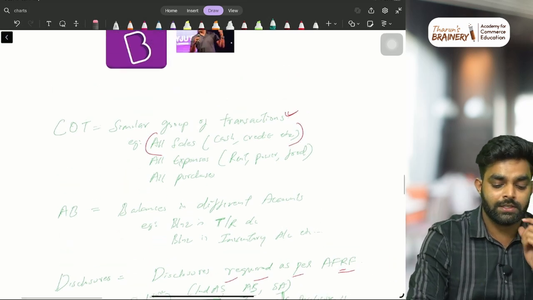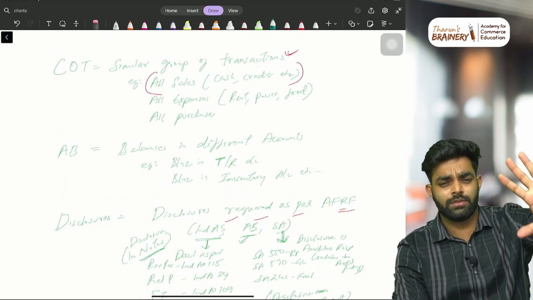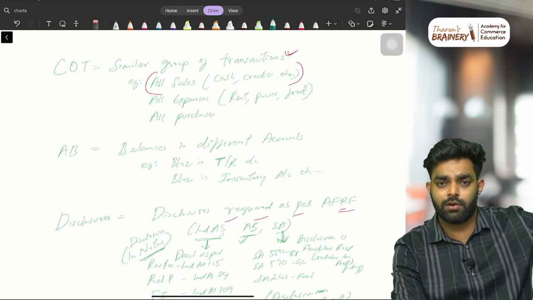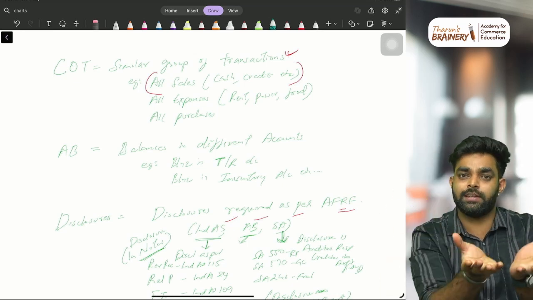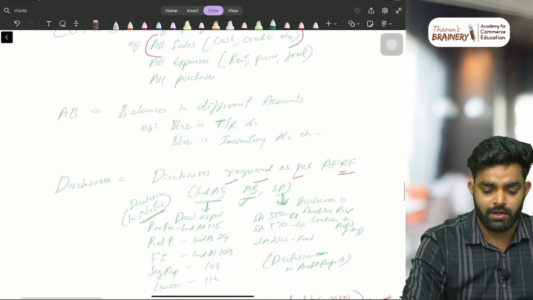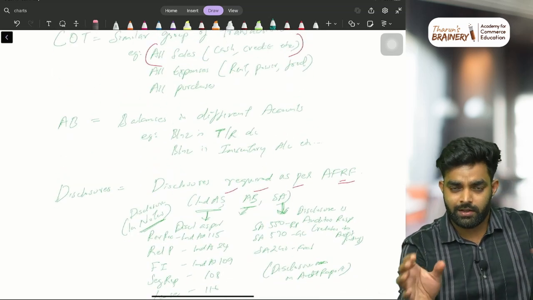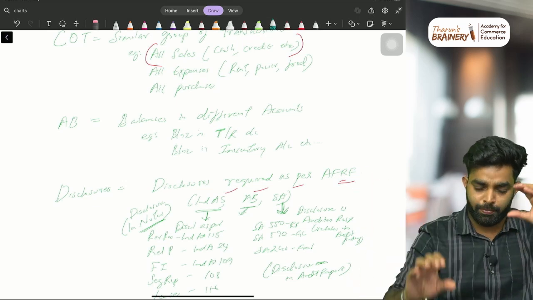Okay. Then class of transaction. Everybody knows this, but what is class of transaction? It just means a group of transactions. Cash sales, credit sales, all these things are grouped under sales. That is what we call class of transaction. Then rent, repair, all these expenses come under class of expenses, a group.